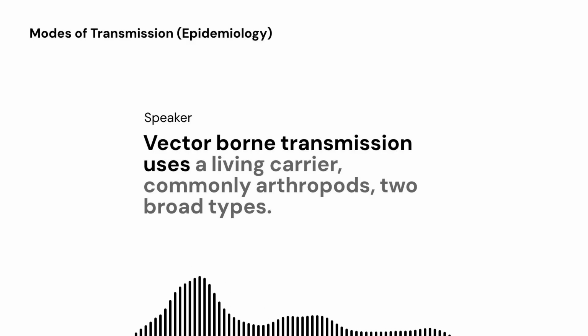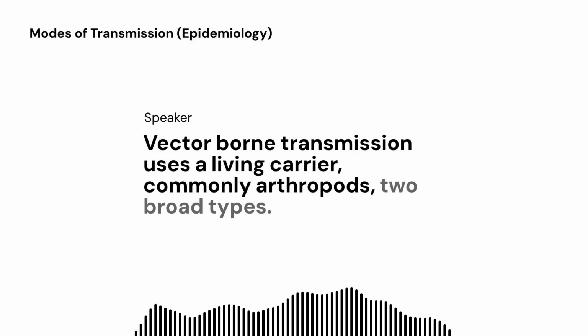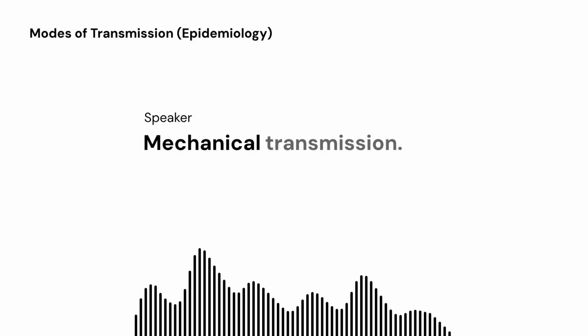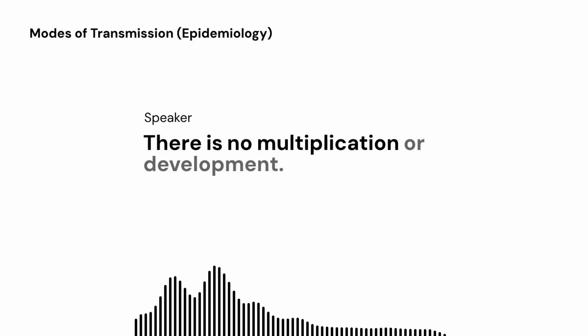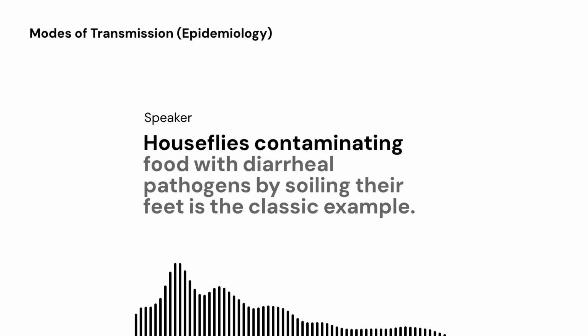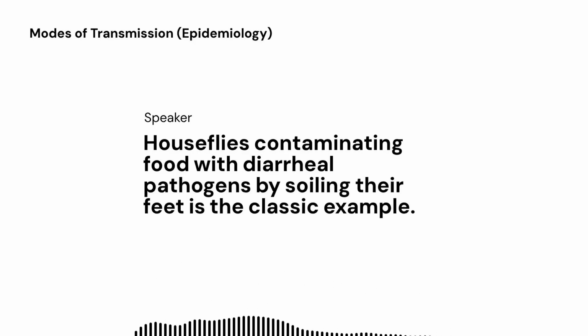Vector-borne transmission uses a living carrier, commonly arthropods. Two broad types. Mechanical transmission: the agent is simply carried on the vector's body. There is no multiplication or development. Houseflies contaminating food with diarrheal pathogens by soiling their feet is the classic example.